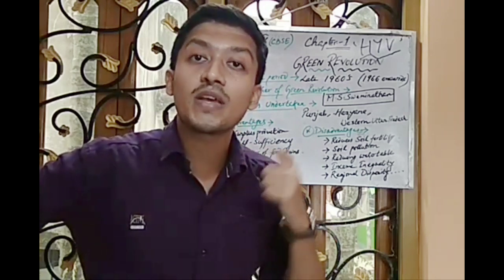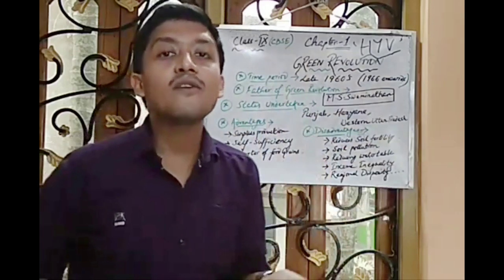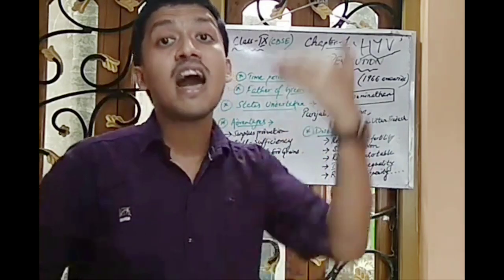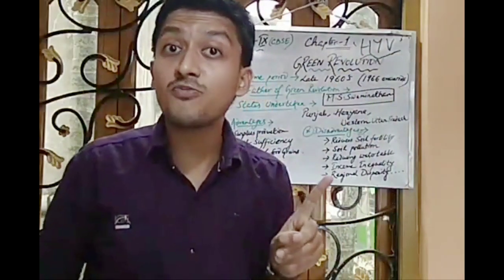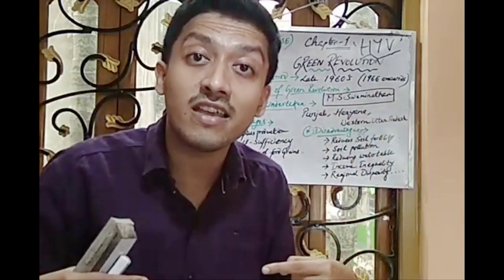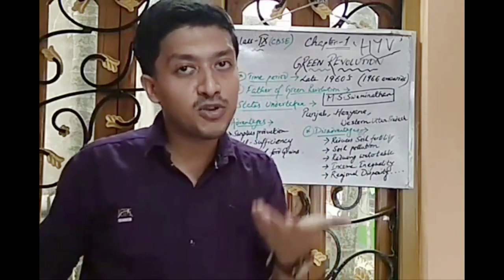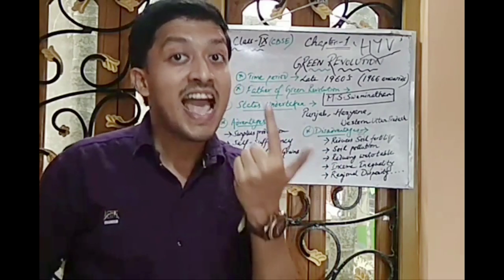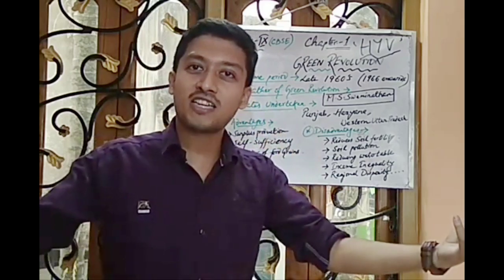India was also doing the same. Previously, prior to this green revolution, India was much more dependent on other countries, on the imports of other countries. You will be astonished to hear that India was previously an importer of food grains. But after this green revolution, India became a surplus producer of wheat and rice. And that's why India was self-sufficient in its own productivity.